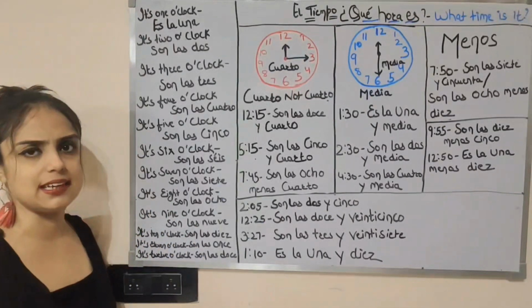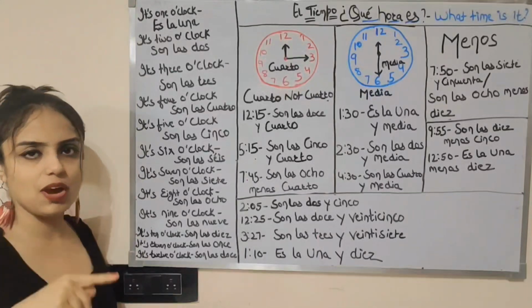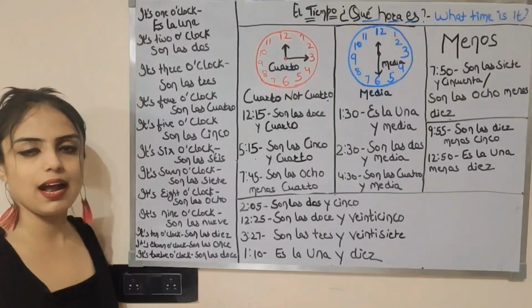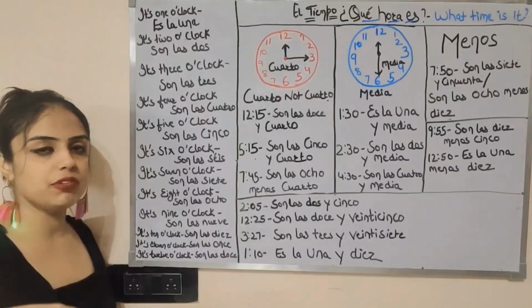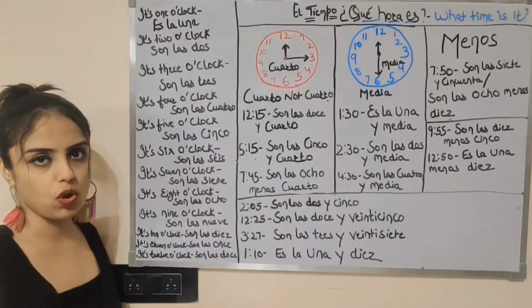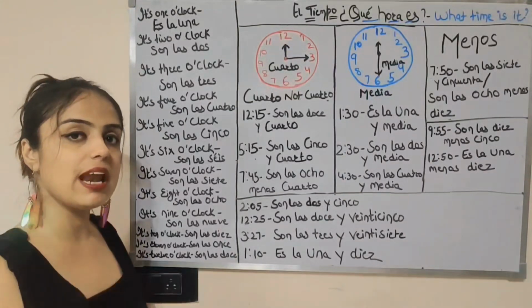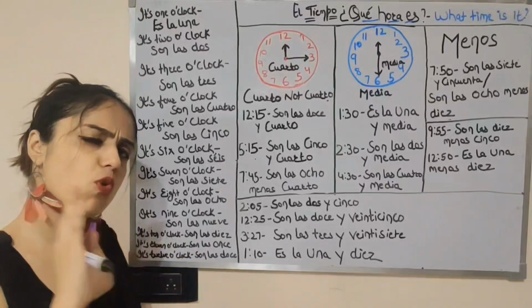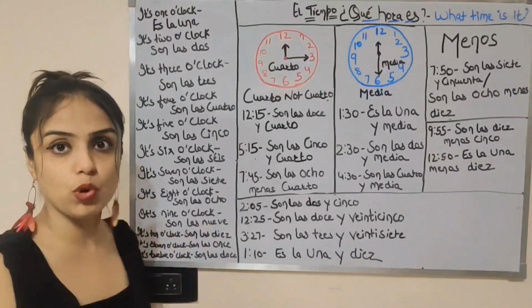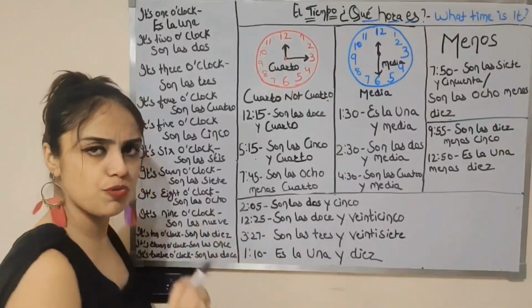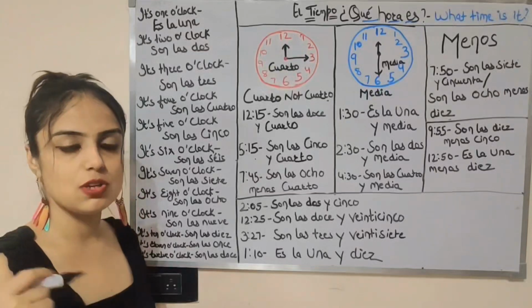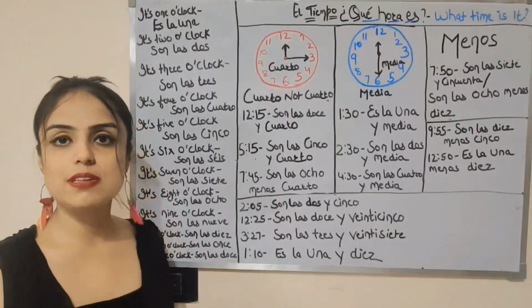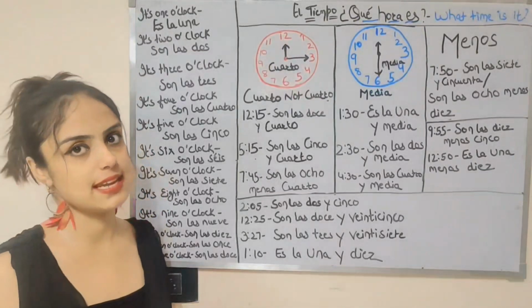So it's very easy. Only difference is with 1 we will be using es la una, and with the rest of the hours we are using son. Now what happens if we add minutes, right? So it's also very easy. Por ejemplo, if we have to say it's 2:05, we will say son las dos y cinco.